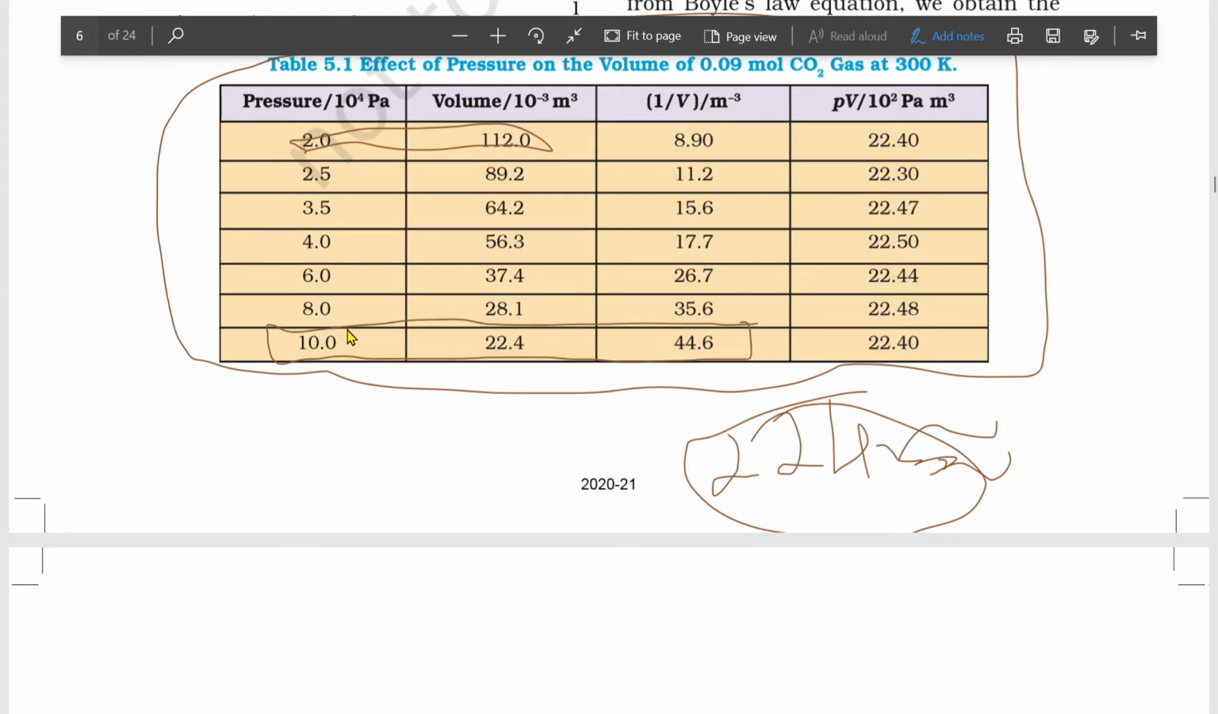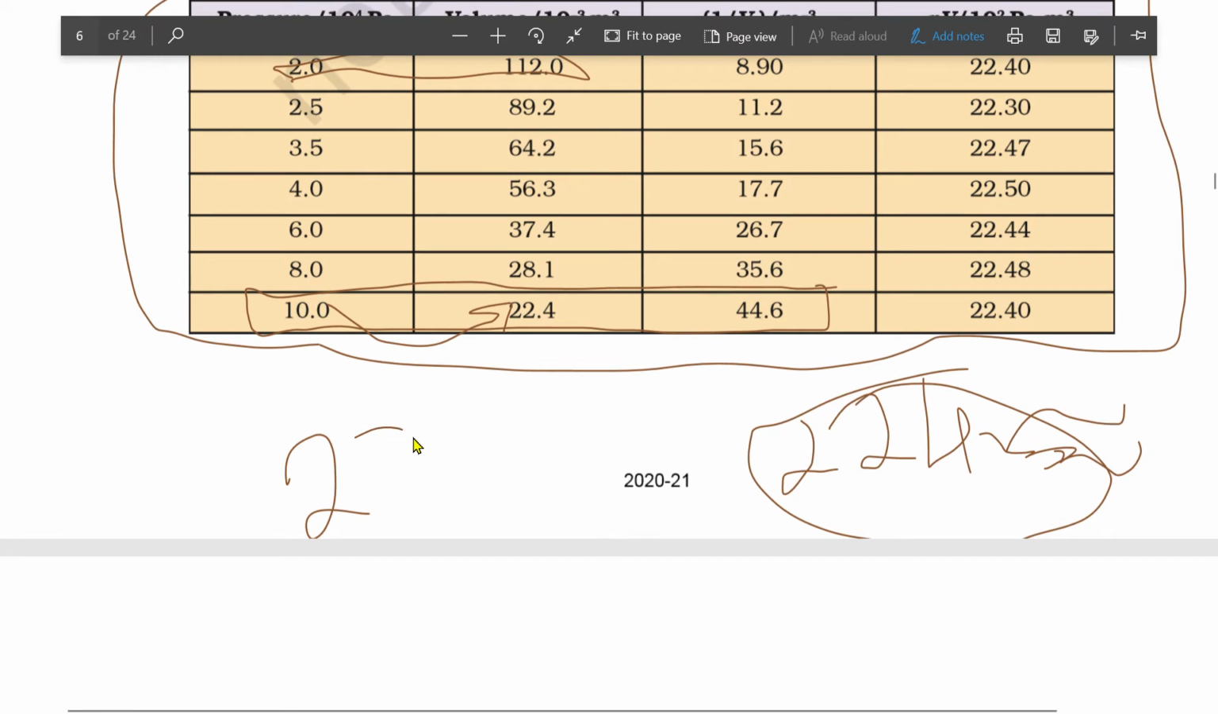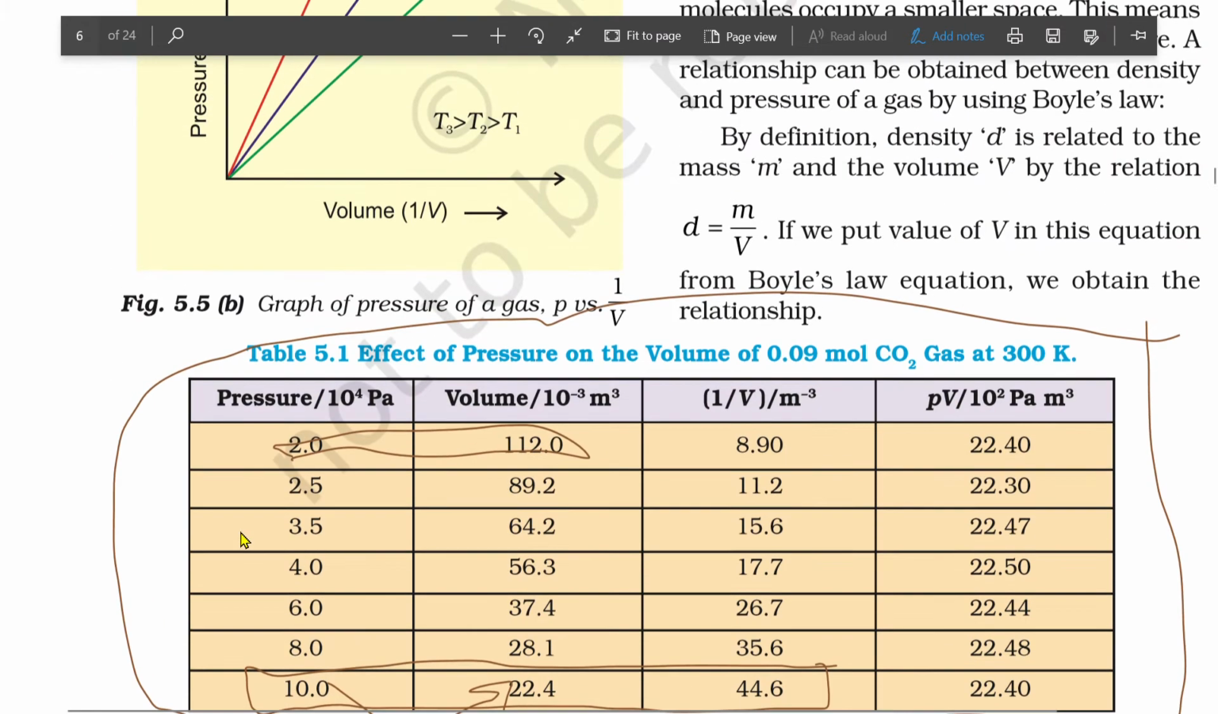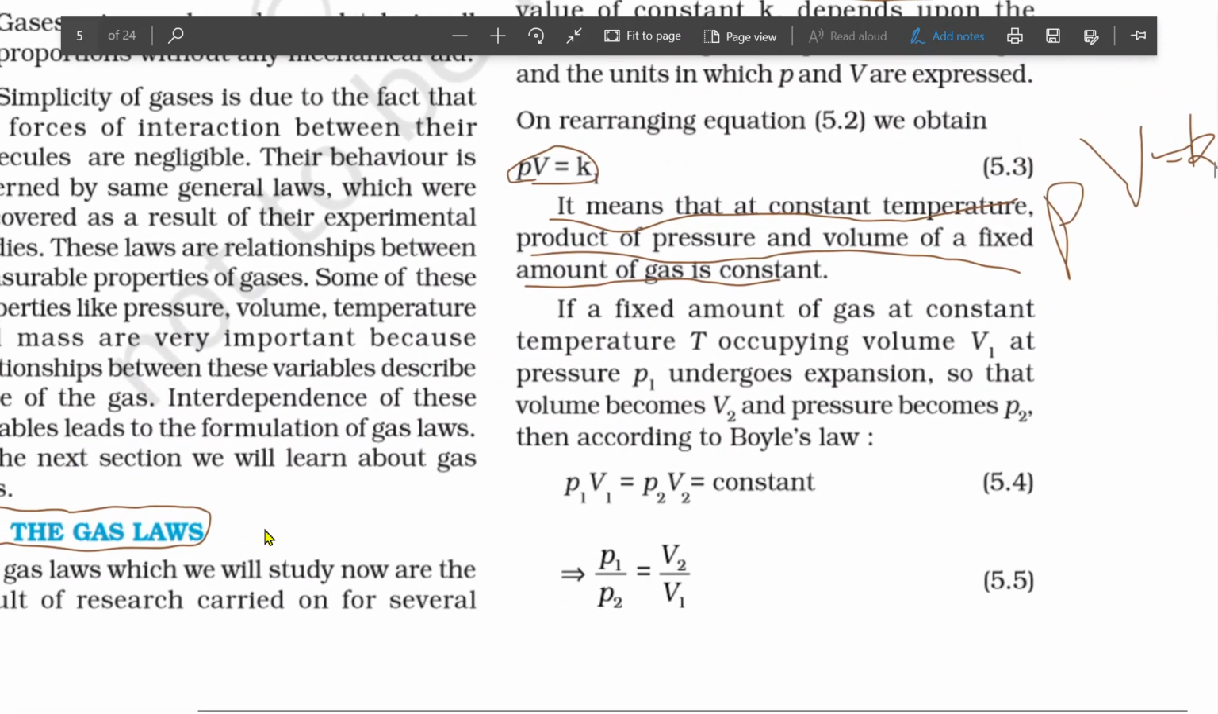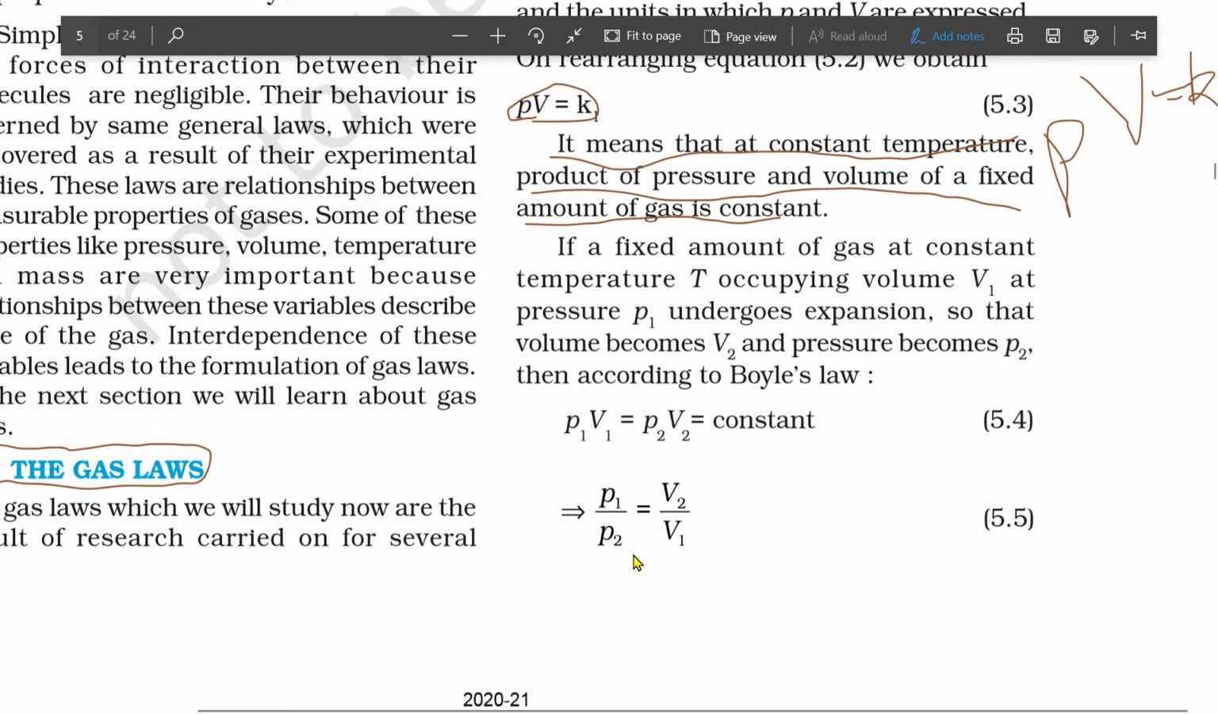See, now 10 into 22 to 22.4, what will you get? 2, 2, 2 to 4. This 22.4 is nothing but a constant, right? Now let us come over here. Now look at here.